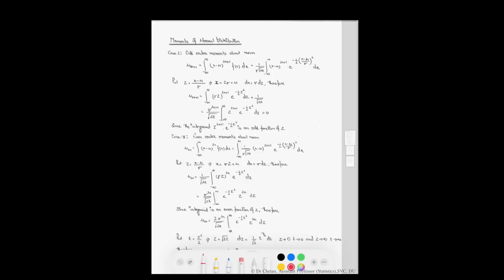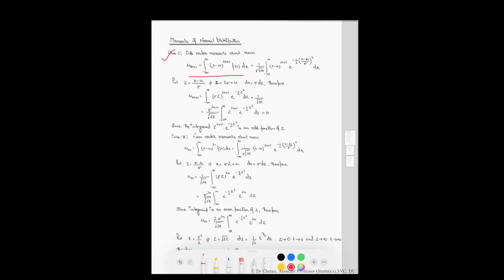Our aim is to find out the moments of the normal distribution. The moments of the normal distribution will be calculated in two different cases. The first case is odd order moments about the mean, and the second case is the even order moments about the mean. Consider case one first. According to the definition, the moment about the mean is given by this quantity.